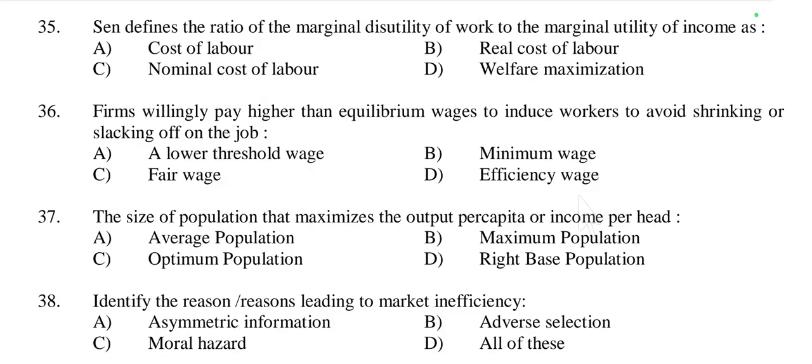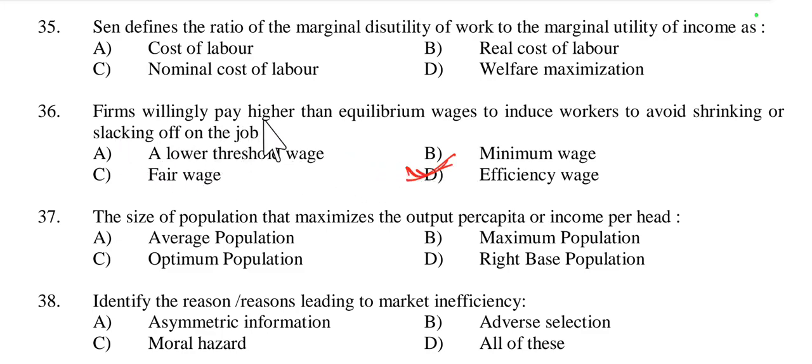It is efficiency wage because the theory suggests that firms may pay wages above the equilibrium level to boost workers' productivity, reduce turnover, and discourage shirking, meaning shifting to another job. By offering higher wages, firms can enhance employee morale and effort, leading to better overall performance, because the owner wants to keep the workers.